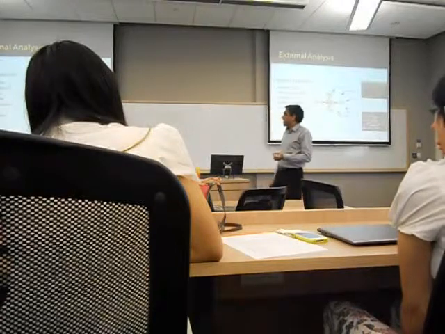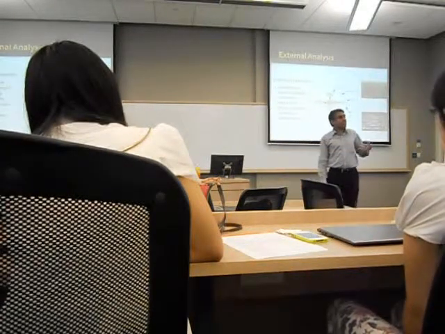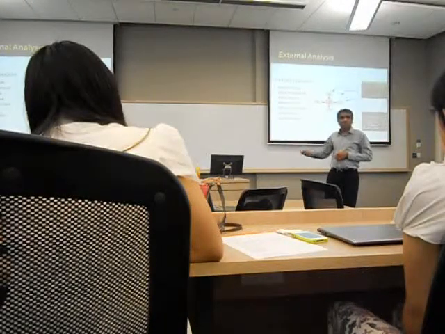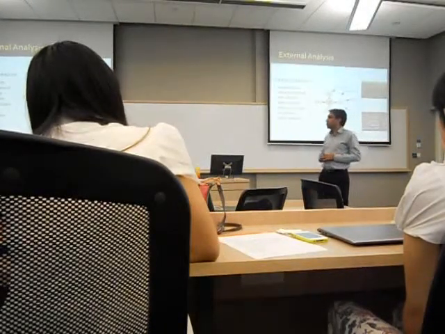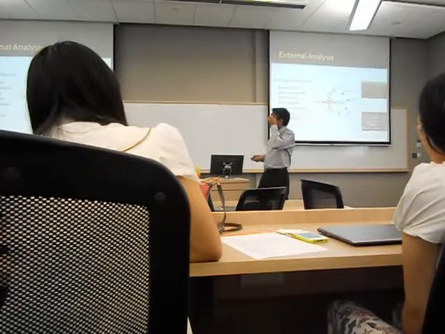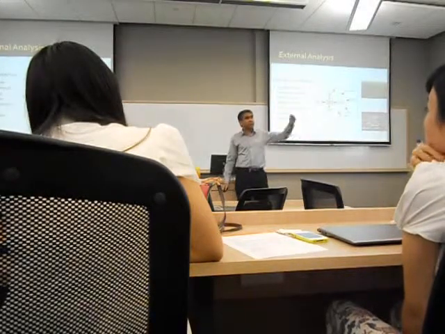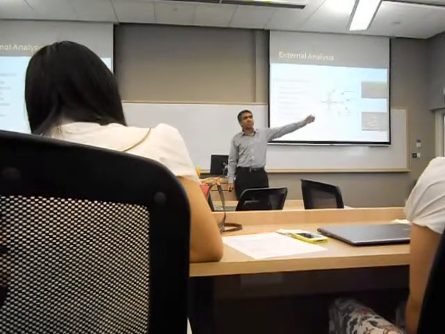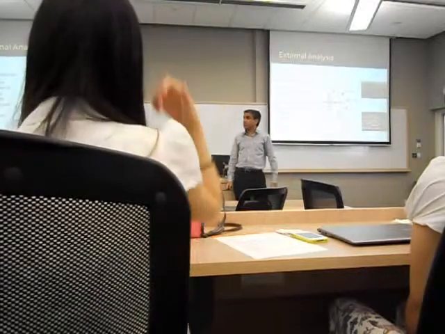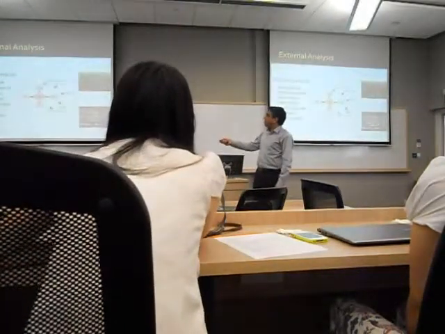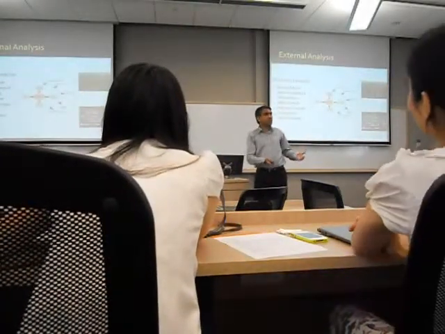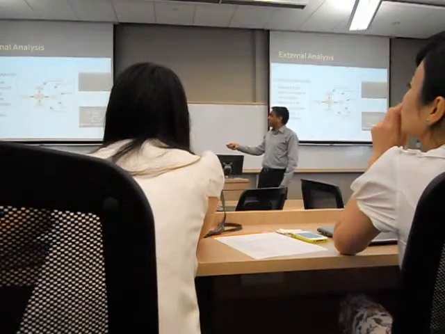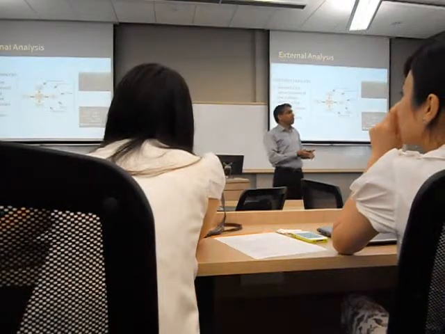The key idea here is that the industry does play a very important role on how profitable a firm is going to be, and the 5 forces are the ones which make a difference. Important things to keep in mind. Here we are talking about the future attractiveness. We're not just looking backward. We want to really see what the industry is going to look like in say 5 years down the line. And not how it's going to look like, but how we can change the business and make it look the way we want. That can be both in terms of sustaining the performance, but also in terms of improving the firm's performance.